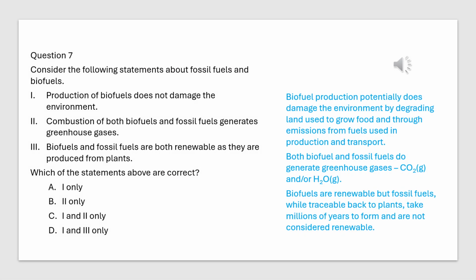Production of biofuels also damages the environment because of degrading land used to grow food and emissions from fuels used in production and transport. So, number 1 is eliminated. Biofuels and fossil fuels generate carbon dioxide and water, greenhouse gases. So, number 2 is correct. Only biofuel is renewable. Fossil fuel is not renewable because plants take millions of years to form it. So, number 3 is eliminated. Finally, only B is correct.